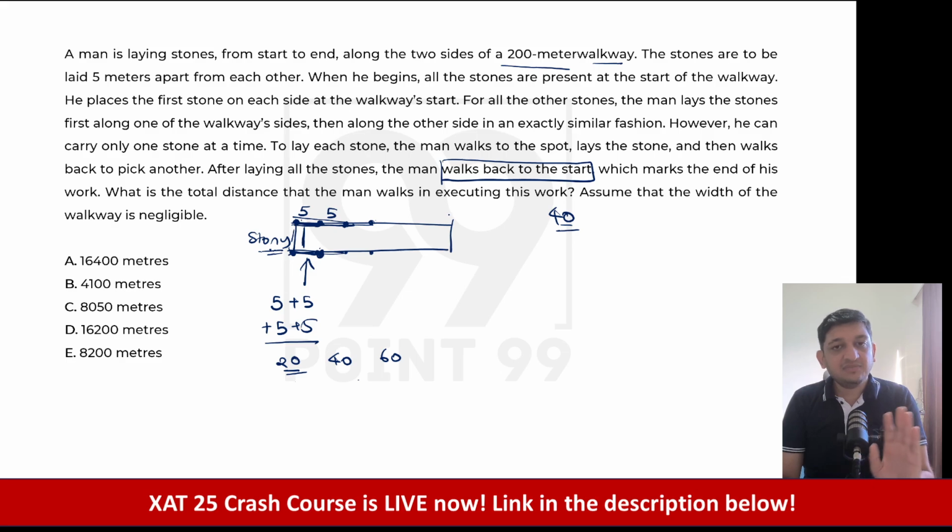Now 200 meters will basically mean 40 sets of 5 stones each. That is what we have to understand here. Now, 40 sets of 5 stones each. Now what does this mean? Let's say for example it was a 10 meter walk. Then 10 meter walkway would mean 2 fives, so I have to do it 2 times. In 15 meters I have to do it 3 times, so in 200 meters I will have to do it 40 times. That is the idea.